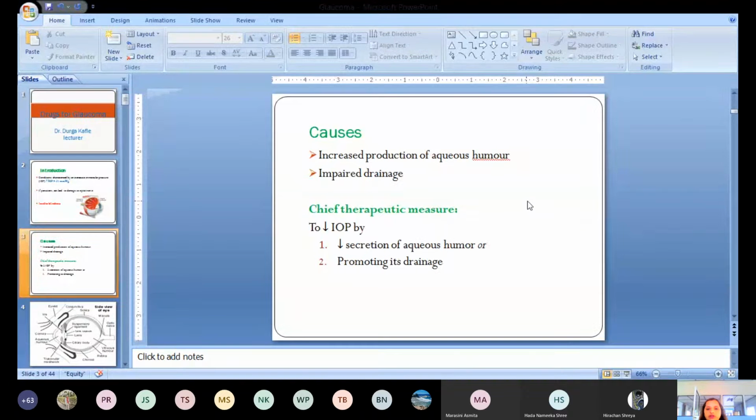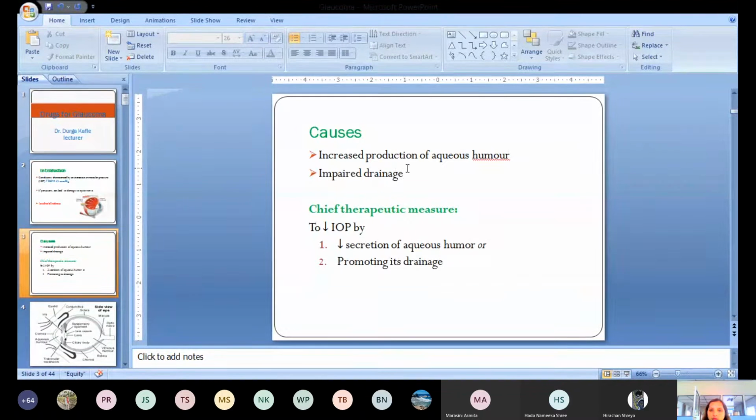So what are the causes of glaucoma? Basically, there are two causes. Either it is due to increased production of the aqueous humor, or there is impaired drainage of the aqueous humor. There should always be a balance between the production and the drainage of the aqueous humor. When any disease condition creates an imbalance between these two factors, the person may suffer from glaucoma because of the increase in intraocular tension.